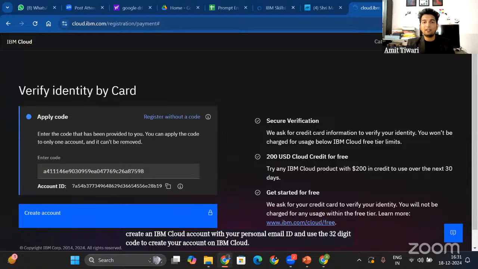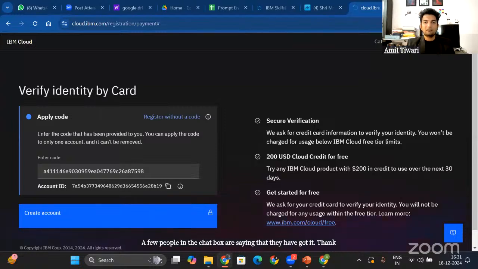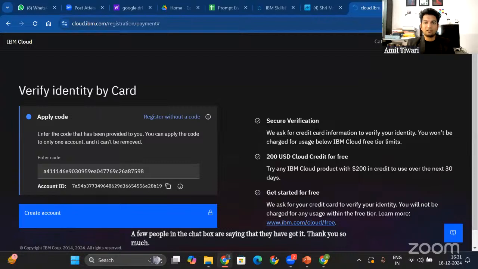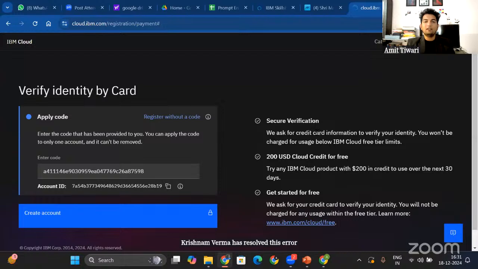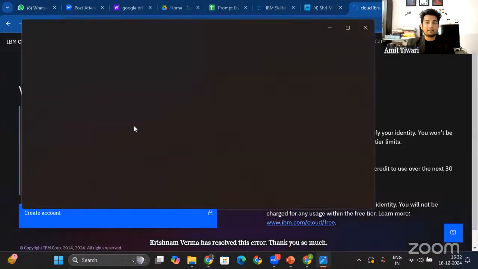Okay, a few people in the chat box are saying that they have got it. Thank you so much. Krishnam Verma has resolved this error. Thank you so much. This is the screenshot of his error when it was removed, and he has been able to log into the dashboard.